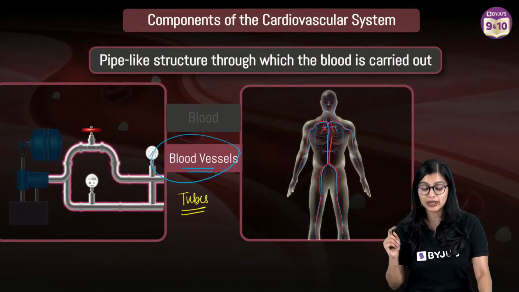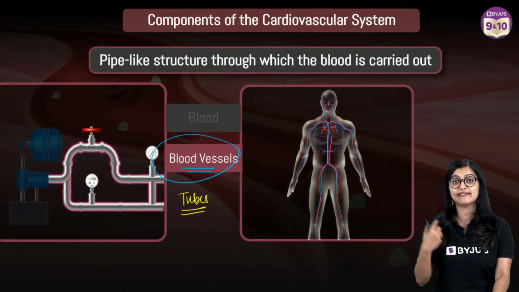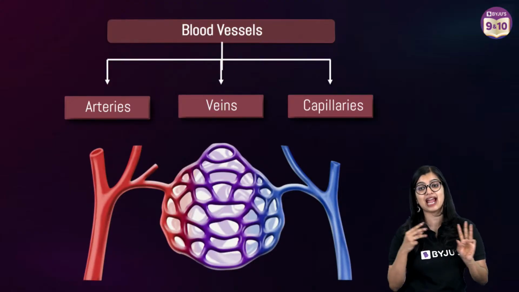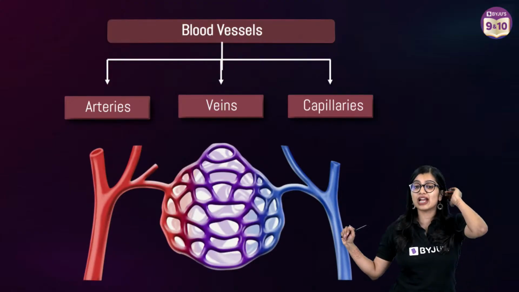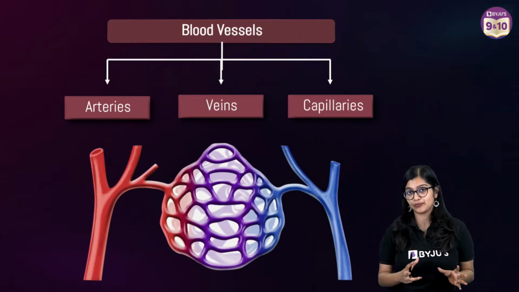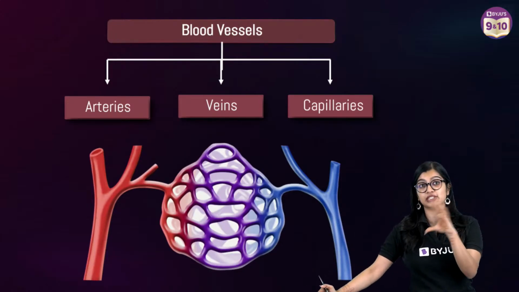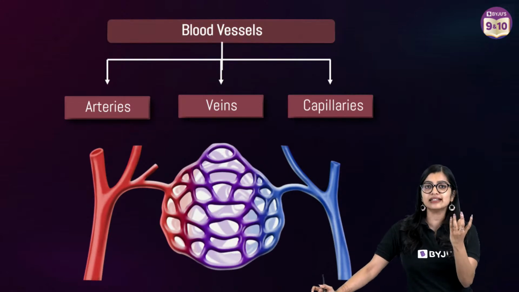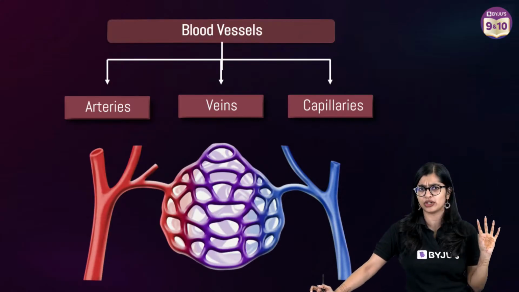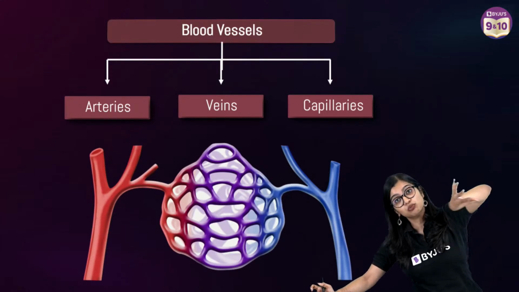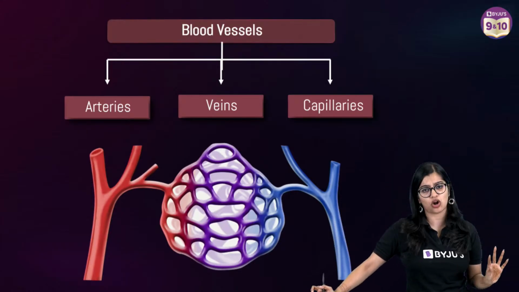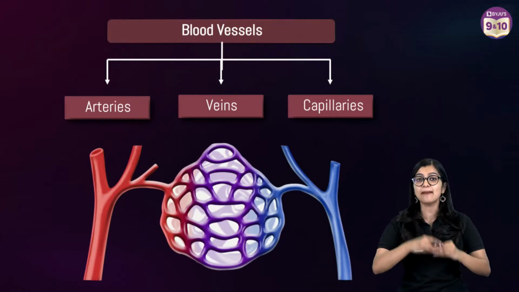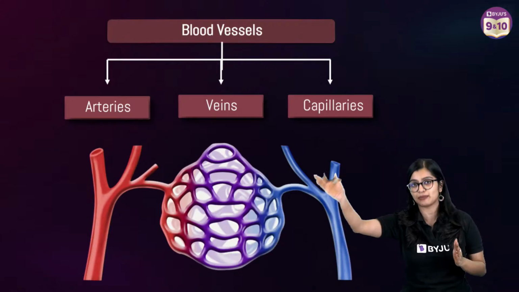Now, when we talk about blood vessels, within our body we have three different kinds of blood vessels. We have arteries, we have veins, and we have capillaries. Okay? So now let's understand this in the easiest manner, right? Your circulatory system has blood vessels, and it has a heart, right? Your heart is the main pump that pumps the blood to different parts of the body. The blood is moving through these tubular structures called blood vessels. Easy peasy, simple, right? Now there are some blood vessels that move away from the heart, right?